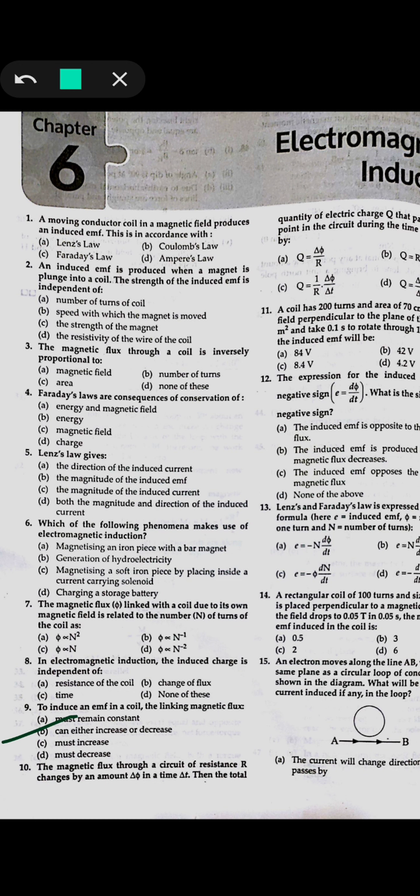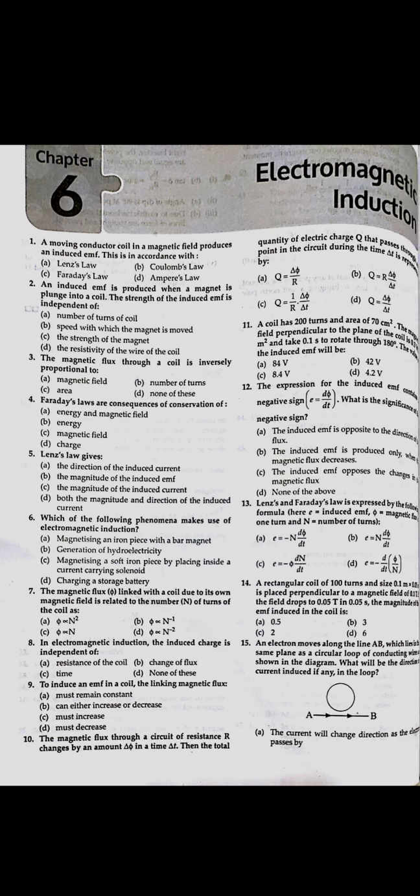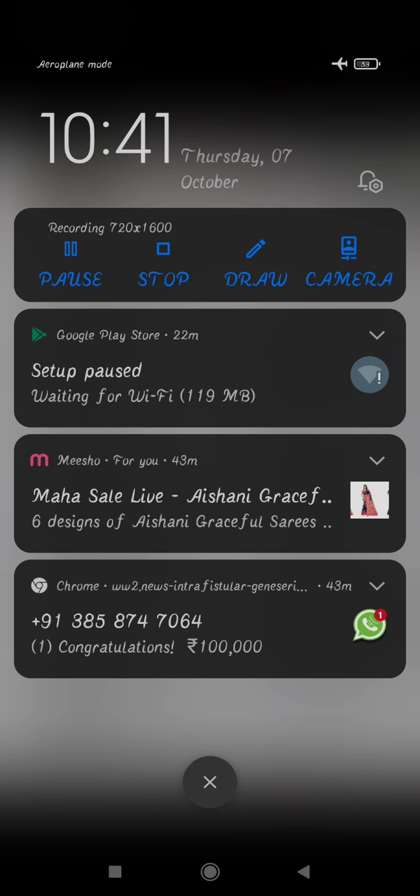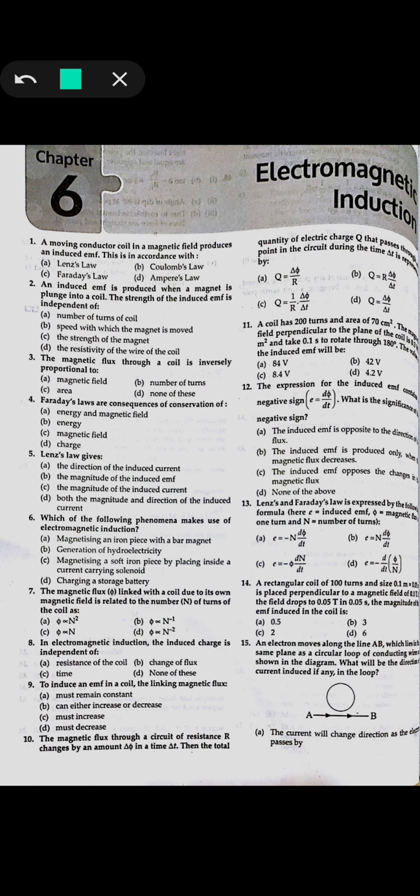Now the second question: the magnetic flux through a circuit of resistance R changes by an amount, that is, there is a change in the magnetic flux given by Δφ/Δt. It is asking for the total quantity of electric charge that passes through a point in the circuit during the time Δt.